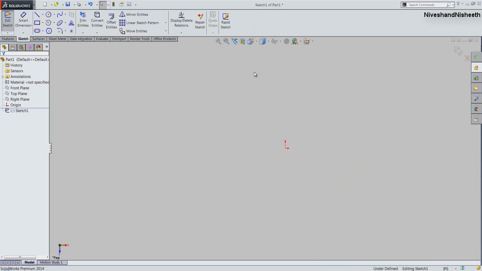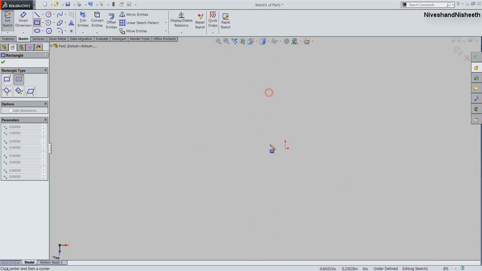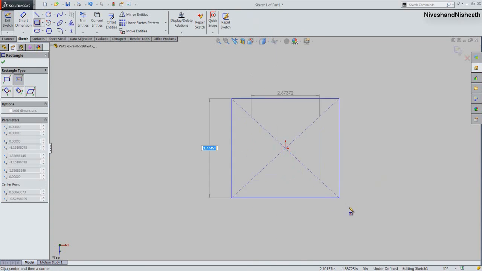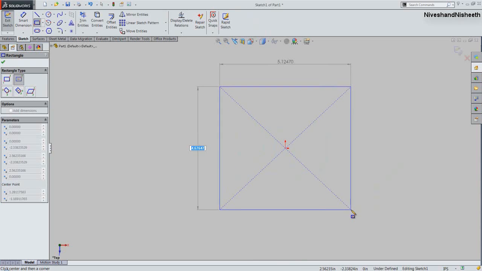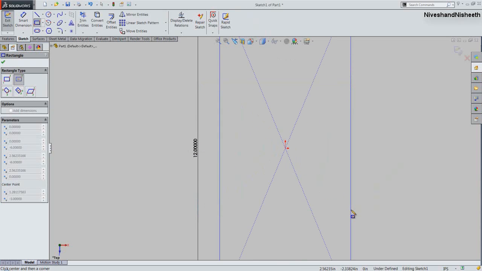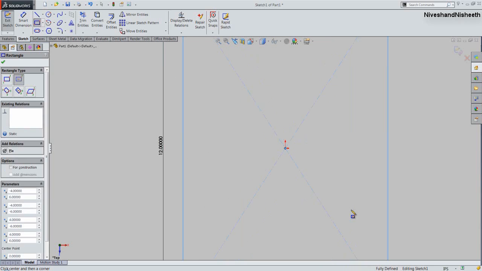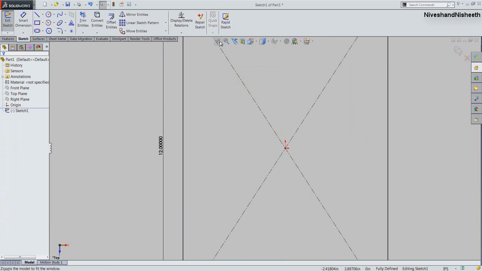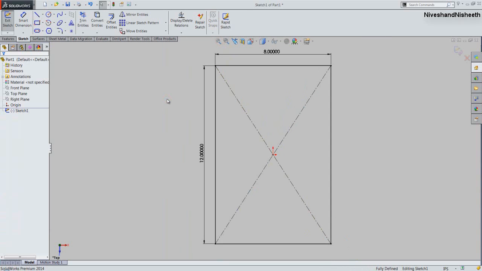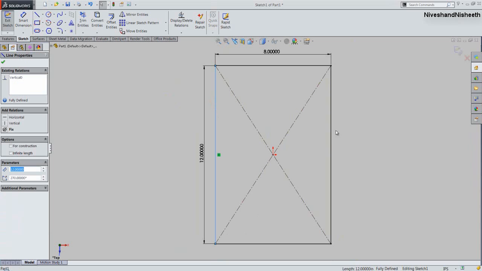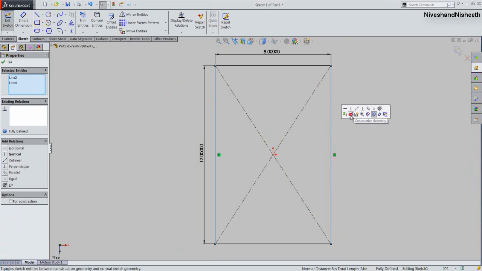We will start the center point rectangle from the part origin, and its height will keep 12 inches and width will keep 8 inches. Okay, alright. Now we will select these two vertical lines and convert into construction geometry.